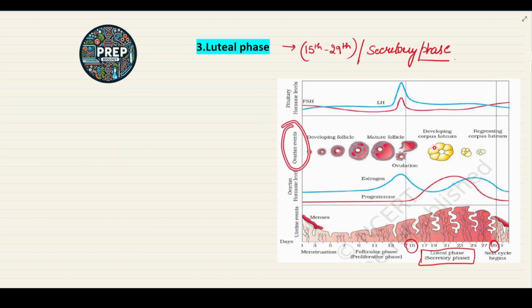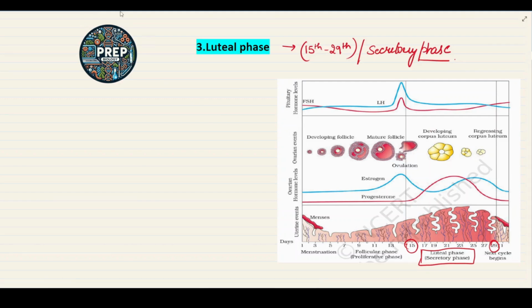What happens in the ovarian events? When the ovulation occurs, the ovum is released from the Graafian follicle. It will lead to the development of the corpus luteum during the luteal phase, and the pituitary hormones will decrease their levels during the luteal phase. So this is the luteal phase.